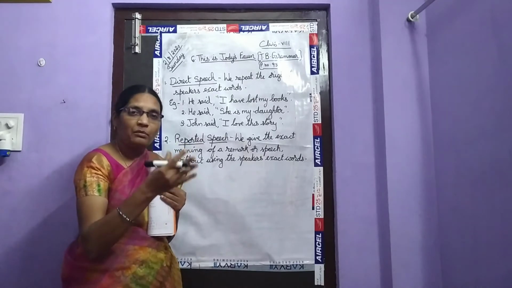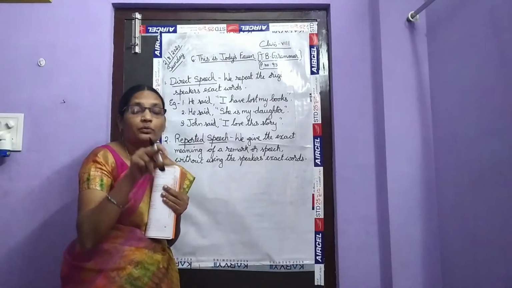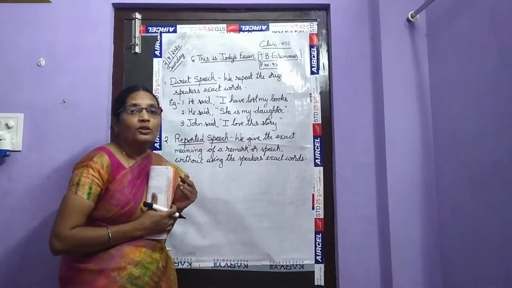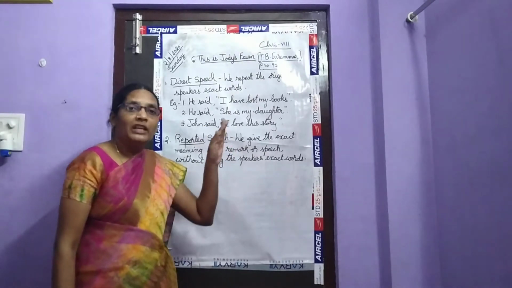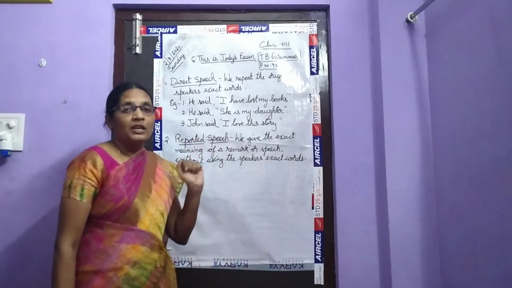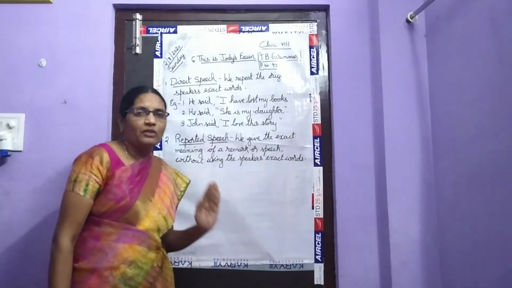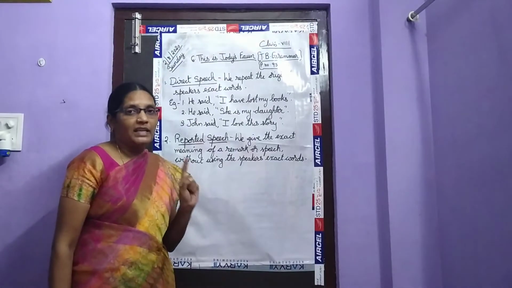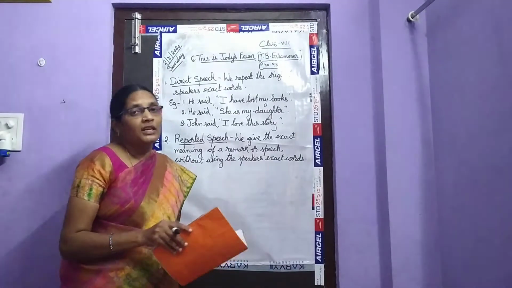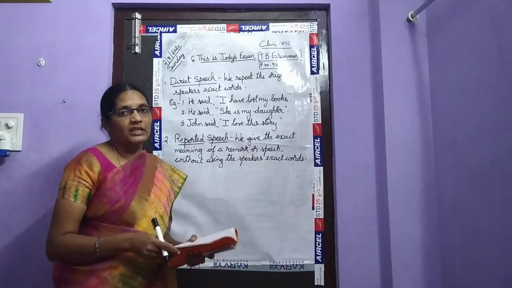If we give the exact words spoken by the speaker, it comes under direct speech. But in reported speech, we give the meaning, the information, but we don't repeat the exact words. Reported speech we can also call indirect speech.